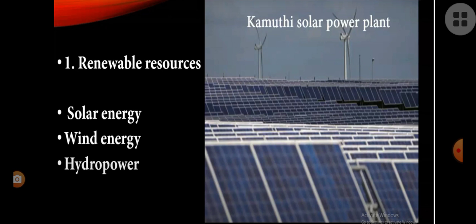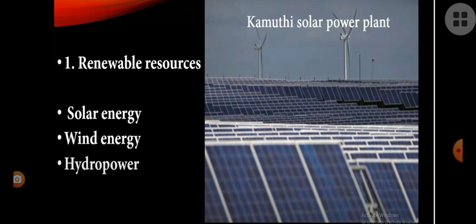So, using the solar energy, we human beings convert the solar energy into electric energy using solar power plants. Okay, so this is a system called photovoltaic devices or solar cells.